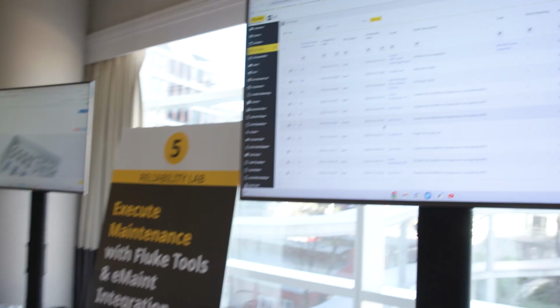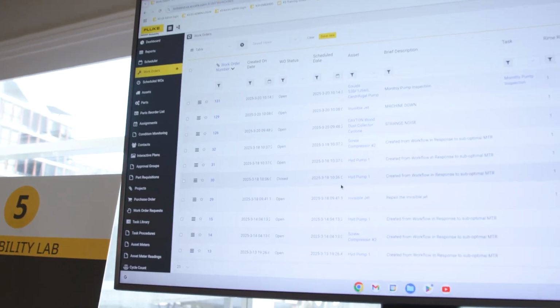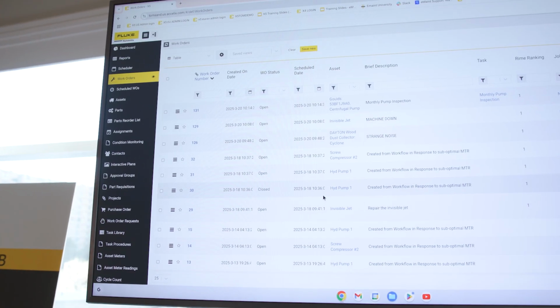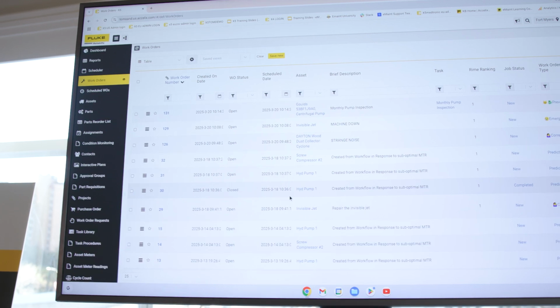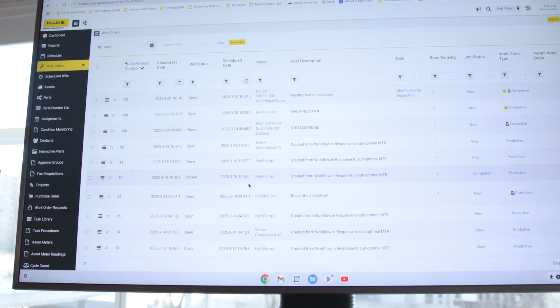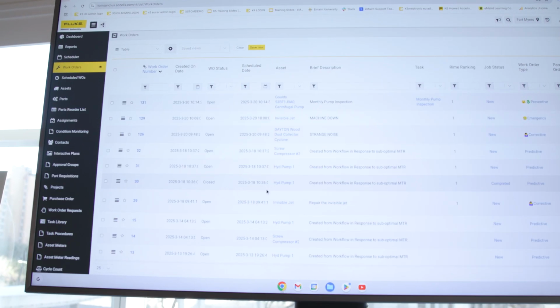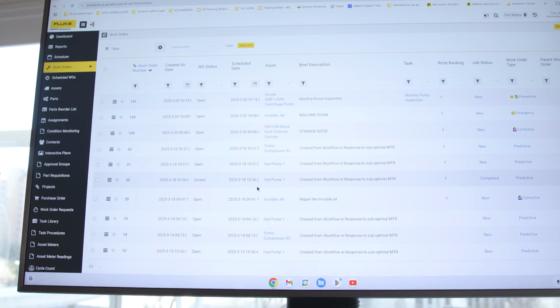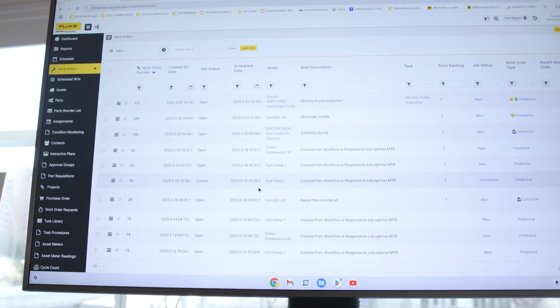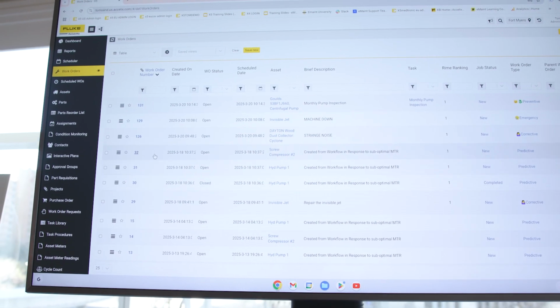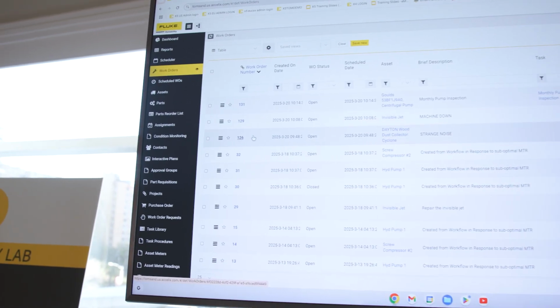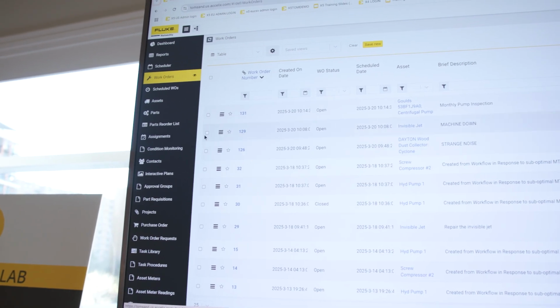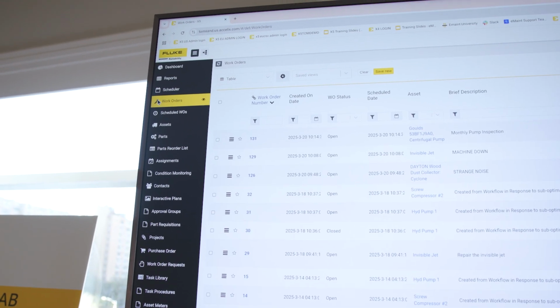Here on my screen is my work order entity. Work comes into eMaint in many different ways. Work can come in through requests, from machine test repairs. No matter what, we have to find a way to actually schedule that work out to our technicians. There are many ways we can do it. We can schedule the work directly from the work order itself. But I'm going to show you the easiest way, and that's by using our scheduler entity that's built into X5.